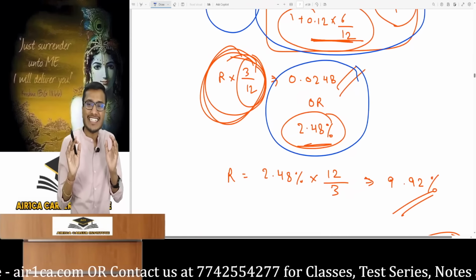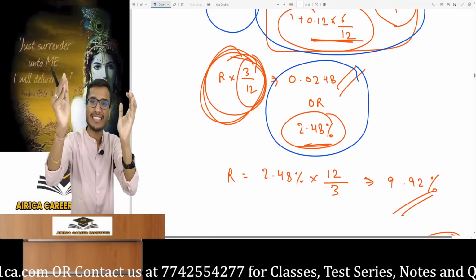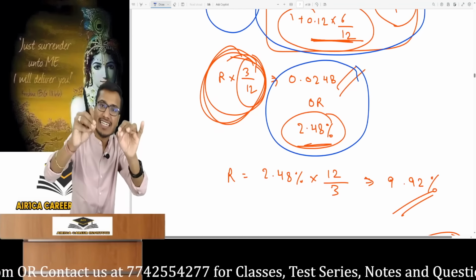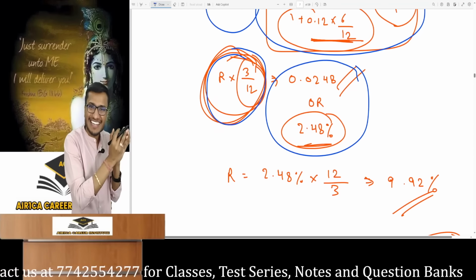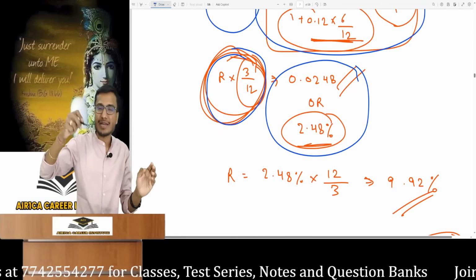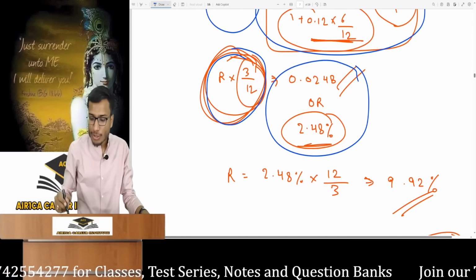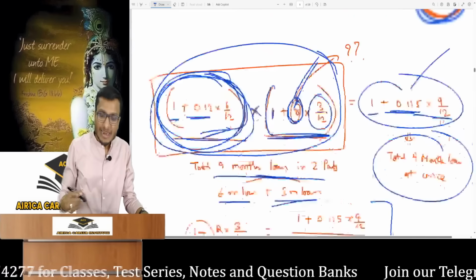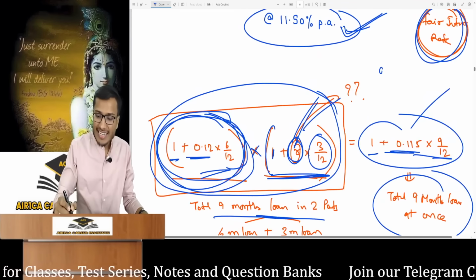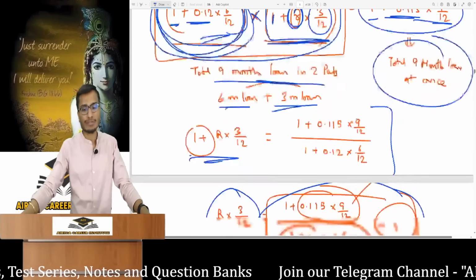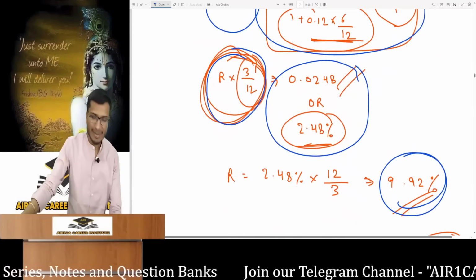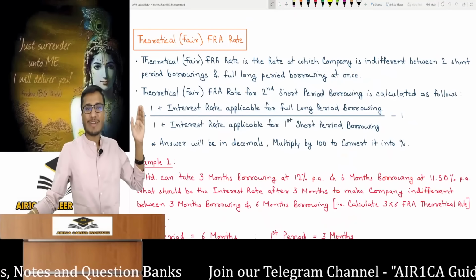This 2.48% is for 3 months after 6 months. It's the adjusted rate for those 3 months because 3/12 is kept multiplied with R. To get it per annum, the 3/12 on the other side becomes 12/3, giving 9.92% per annum. So the FRA rate here, 9.92% per annum, is what we call the fair FRA rate. You should have understood, as it's simply basic mathematics. It has been explained how to calculate it.